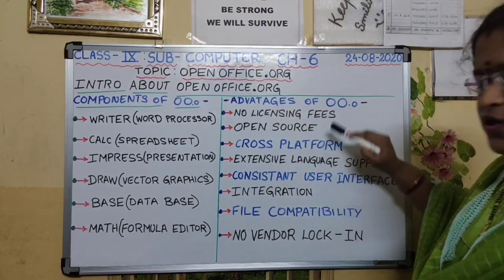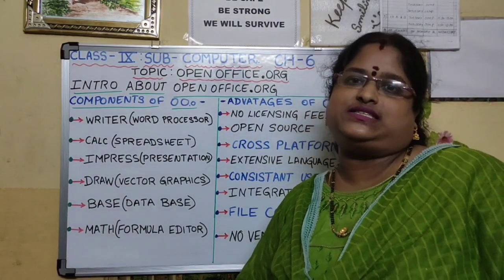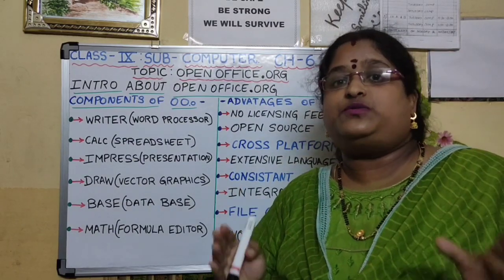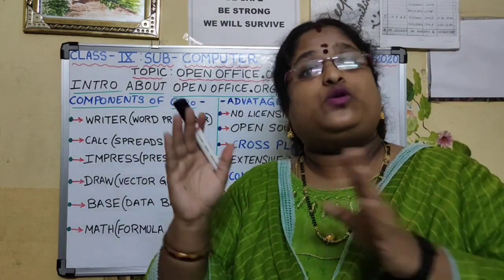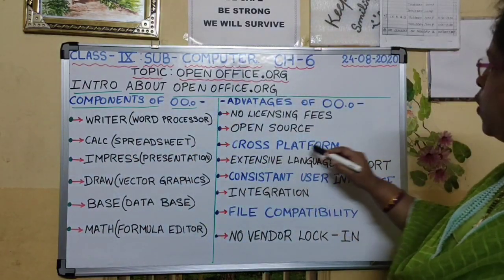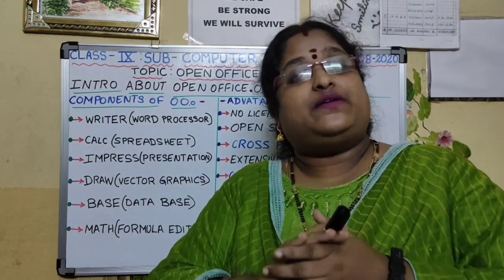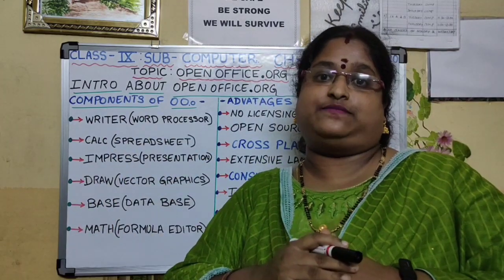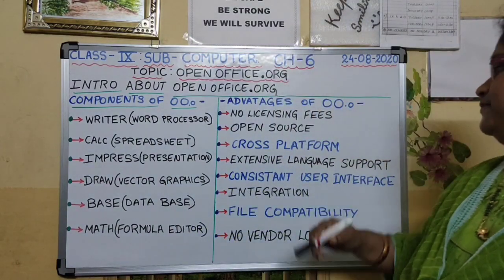So these are the advantages of OpenOffice.org. No licensing fees. What do you mean by no licensing fees, children? It means it is free for anyone to use and it can be distributed at no cost. Open source means you can distribute, copy, edit the software as much as you wish. Cross-platform means it can run on several hardware architectures as well as on multiple operating systems such as Windows, Macintosh and Linux.